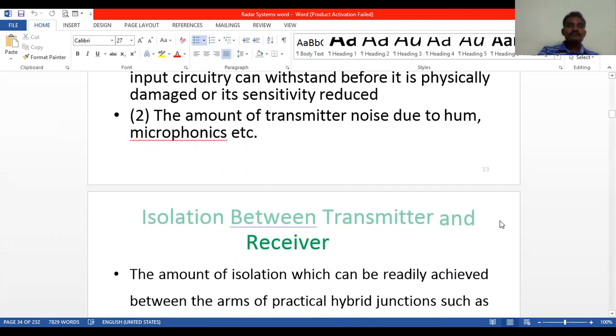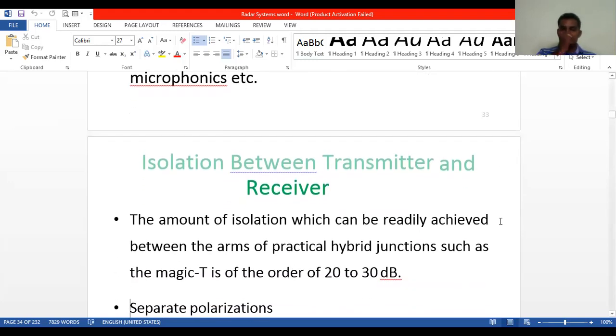The amount of isolation which can be readily achieved between the arms of practical hybrid junctions such as the magic T is of the order of 20 to 30 dB. So here, isolation between transmitter and receiver must be obtained with a single antenna by using a hybrid junction or a circulator with separate polarizations. Otherwise, we have to use separate antennas for transmitting and receiving.